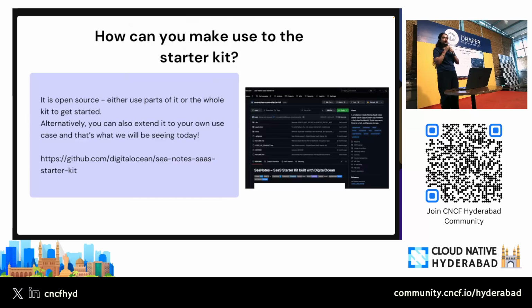Like I had mentioned, using the starter kit you can use separate components. For example, one component that we have is billing, where we are using Stripe integration. Another component that we have is databases, where we are using Prisma for local development, and our own managed database for production. Then we also have our storage service for the user profile section, and we also have an AI service. So you can either use the entire thing, or you can use parts of it as components, and then you can build anything that you want to. So there are two ways that you can build on top of it.